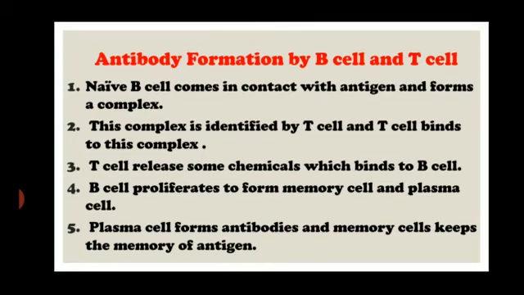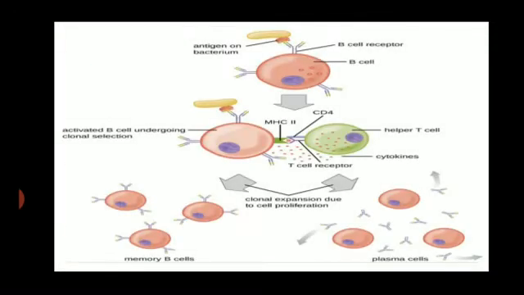By taking up those cytokines, the B cell divides and differentiates into memory cell and plasma cell, where the plasma cell forms the antibody and the memory cell keeps the memory of that particular antigen. So let's understand it with the help of a diagram.